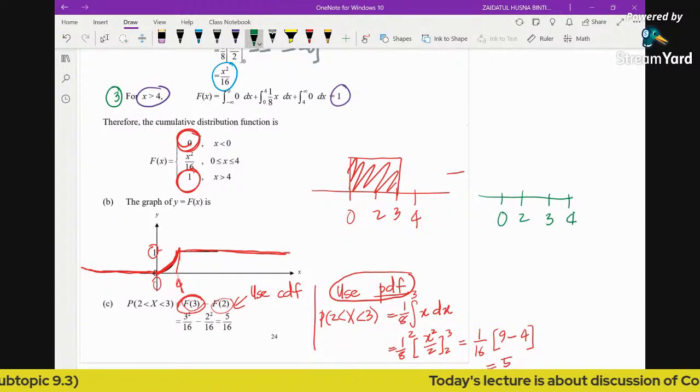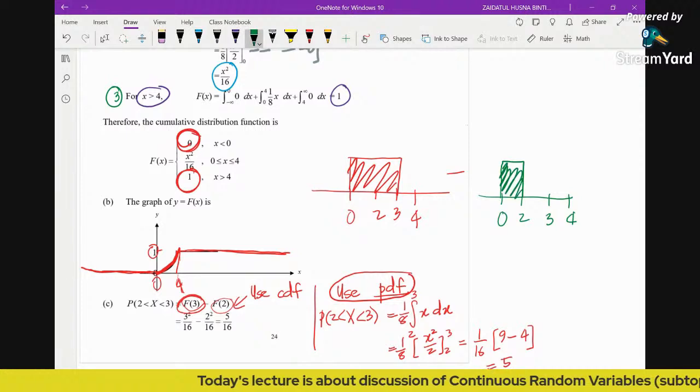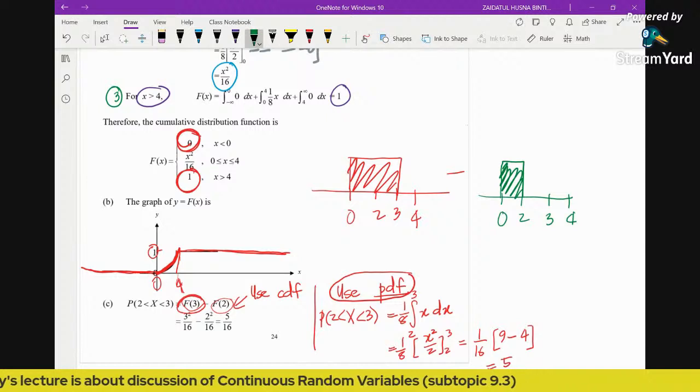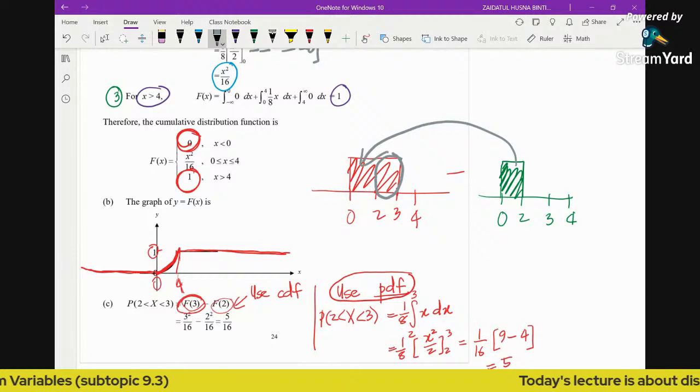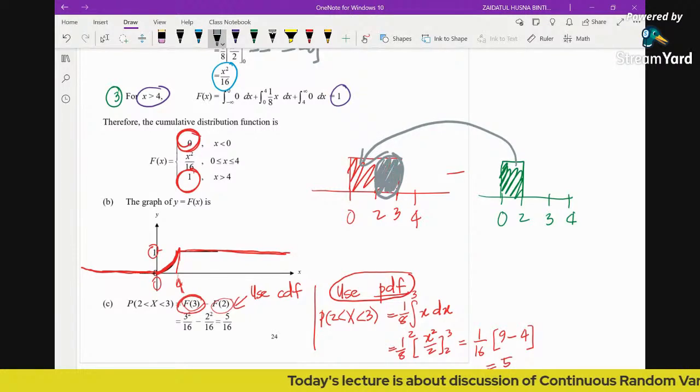Okay, so F2 means this one. So you will get the region from 2 to 3 here. So you'll be getting this region. Because you subtract, this green represents this region, so we don't want that region, right? So we subtract, and we will be getting this region. So that's why it's F3 minus F2.